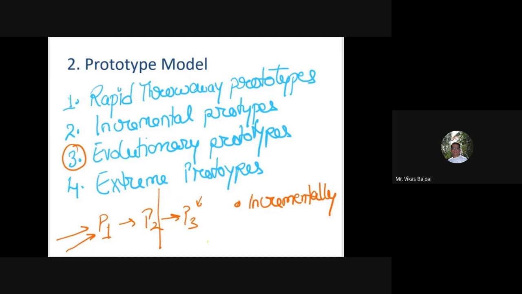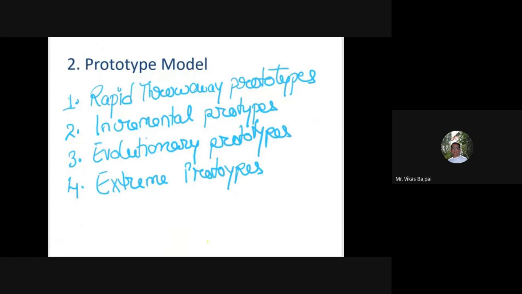In fact, all the prototype models are useful when the requirements are not stable. So this was about evolutionary prototype. Now let's talk about extreme prototypes. So this extreme prototype is commonly used in case of web development.